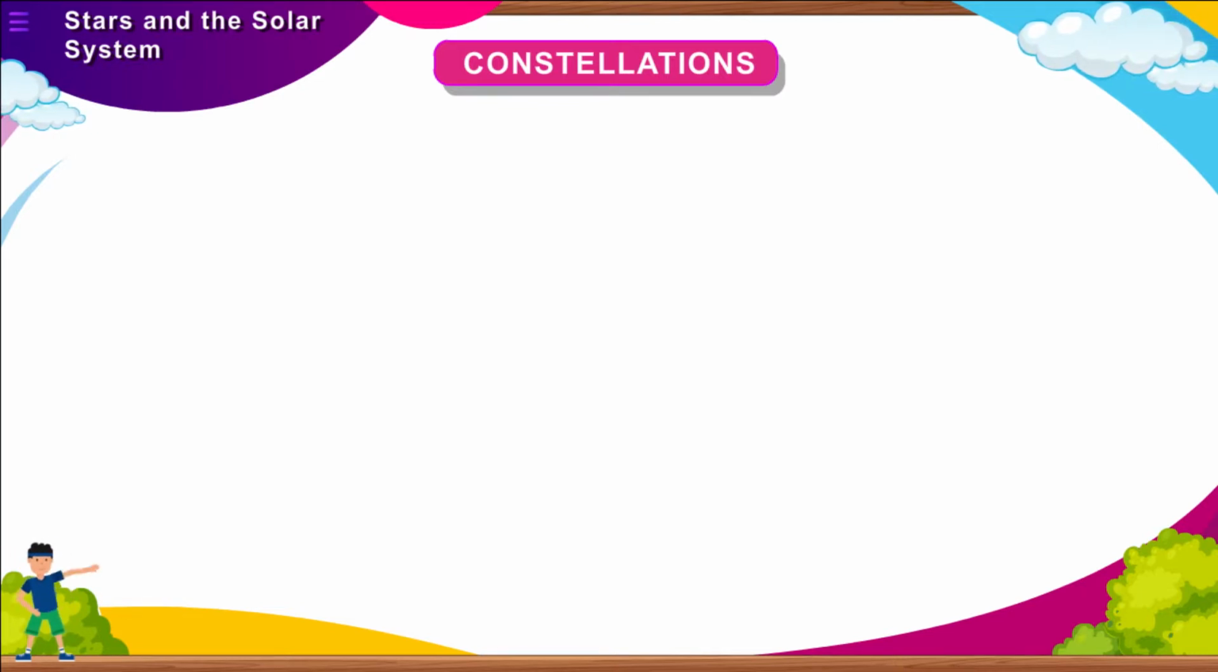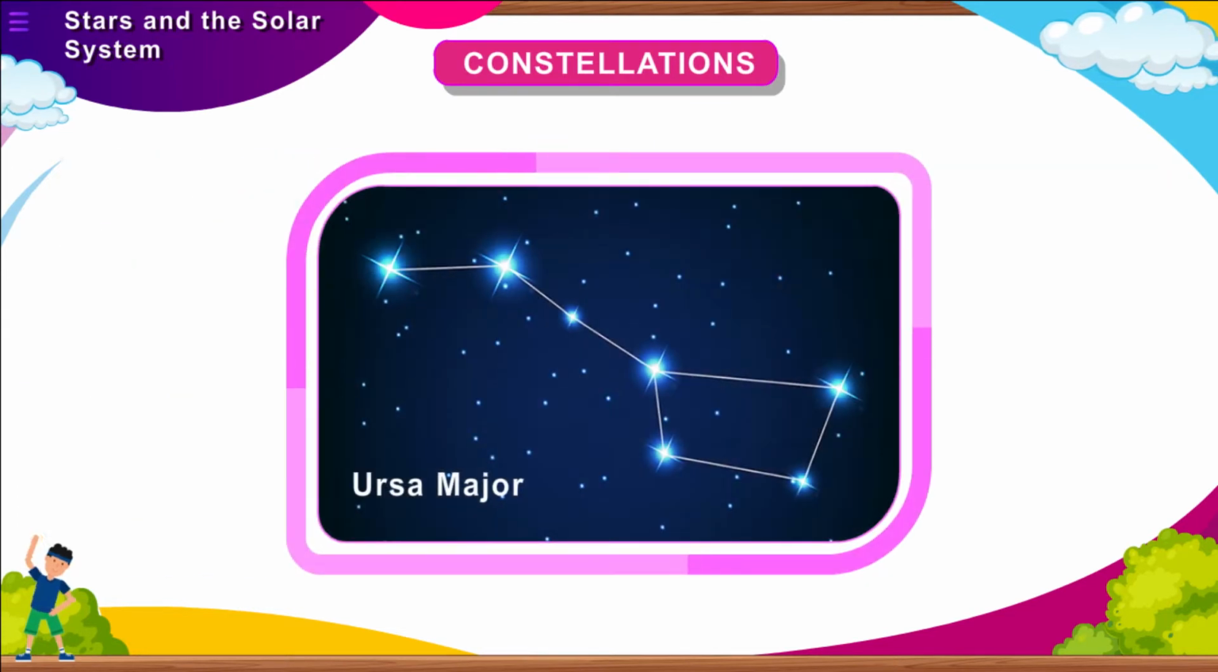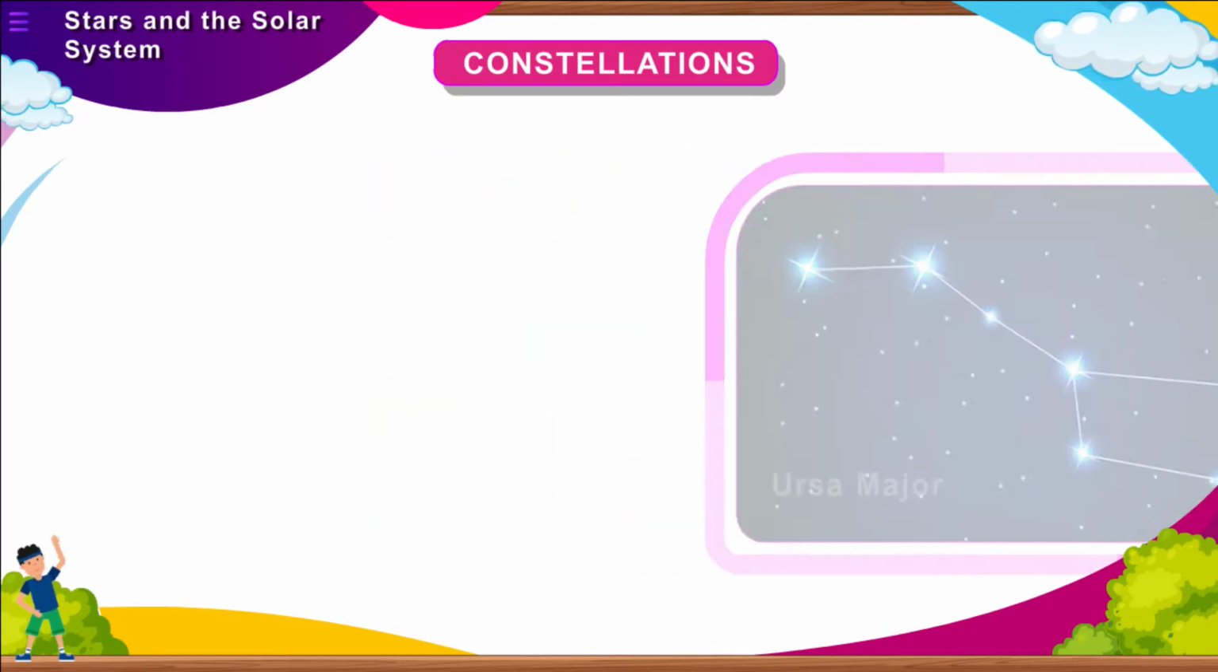Some important constellations are Ursa Major. This constellation consists of 7 bright stars arranged in the form of a dipper. Ursa Major is also called the Great Bear because the bright stars, along with the fainter ones, resemble a bear. It is also known as Saptarishi.